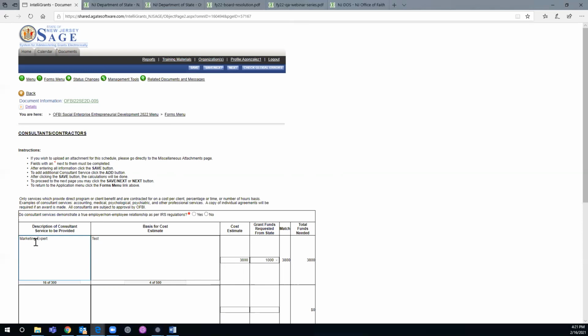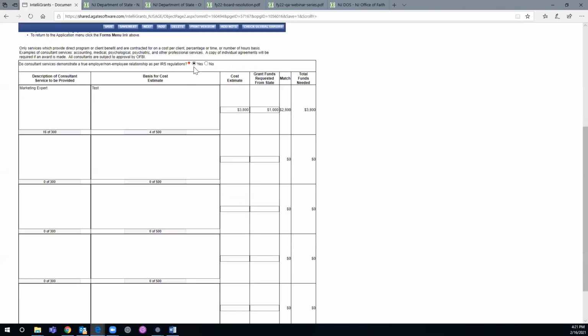$1,000, let's say, because he or she is doing you a favor because they just love your organization. You're going to click this box that says the consulting services demonstrate a true employer, non-employee relationship, because no employee can be a consultant for the organization. So you go up to the top, you click save. That gives us a balance of $2,800.